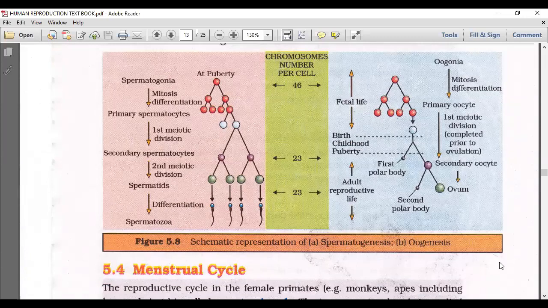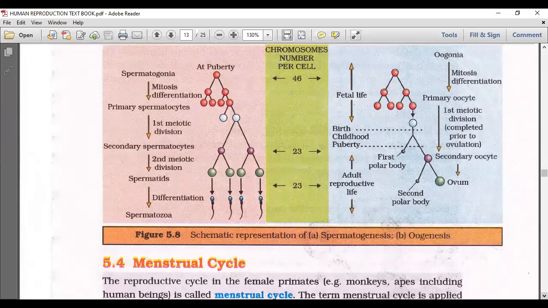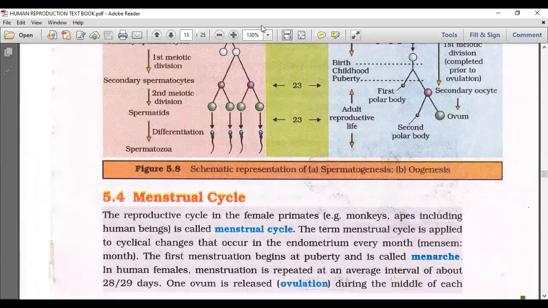Here it is an even more complicated process, and most times NEET is going to focus on this area. The questions are going to be from here itself, menstrual cycle onwards. For that, we need to understand this complicated procedure. We will continue this tomorrow.